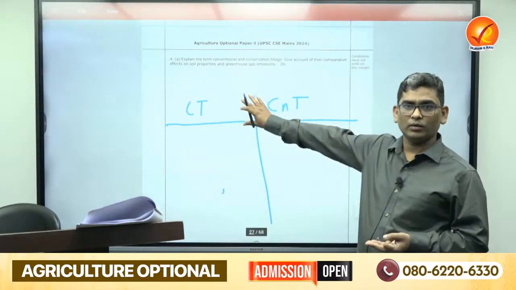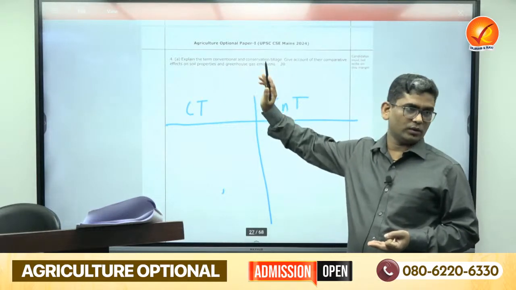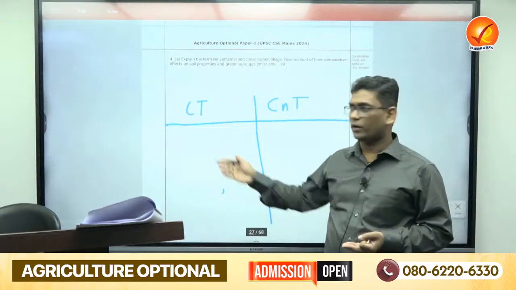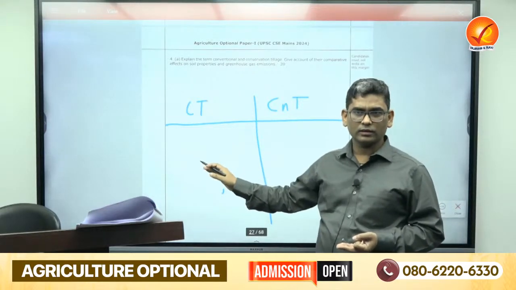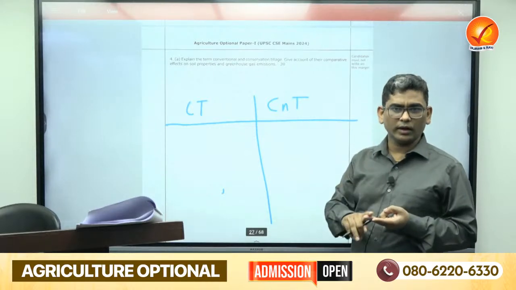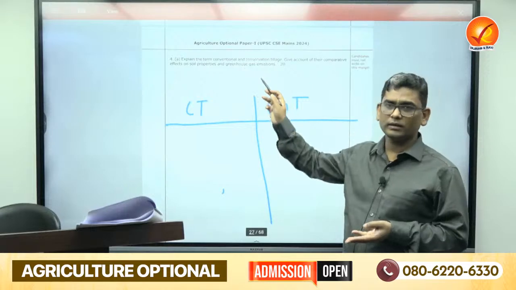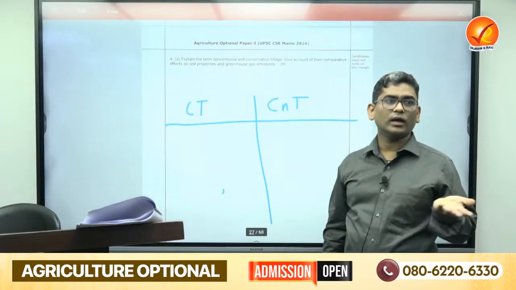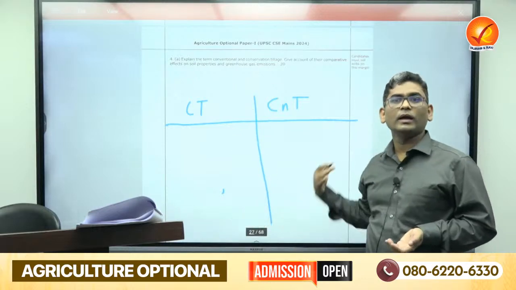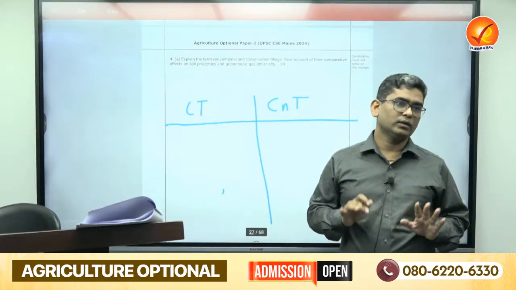Okay, three points about this one. For soil properties, mostly you have to explain the physical property here. You can also go about the biological properties: organic matter is less in the conventional one, here more. So one physical property, one organic property, one chemical property you can write about here. And what about the greenhouse gases? Three important greenhouse gases, how they are occurring. Here there will be more release of these greenhouse gases, here there will be less. This was the straightforward thing you have to write, simple things if you are analyzing.